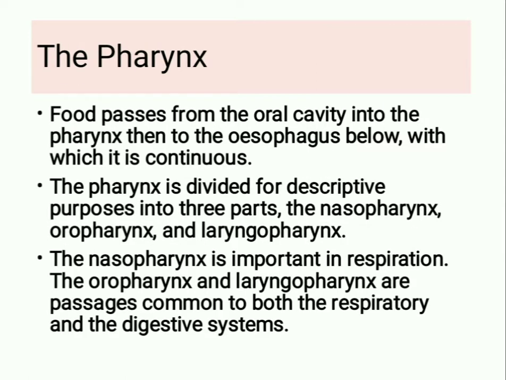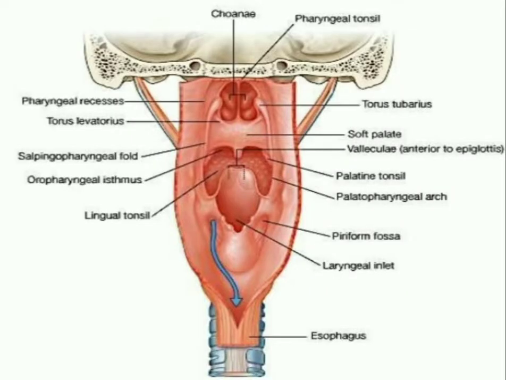Next part is the pharynx. Food passes from the oral cavity into the pharynx, then to the esophagus below, with which it is continuous. The pharynx is divided for descriptive purposes into three parts: the nasopharynx, oropharynx and laryngopharynx. The nasopharynx is important in respiration. The oropharynx and laryngopharynx are passages common to both the respiratory and the digestive systems.